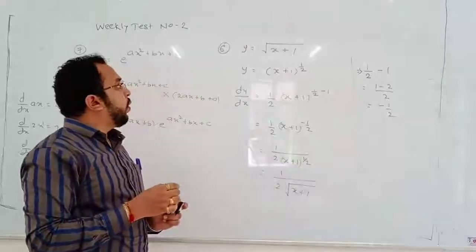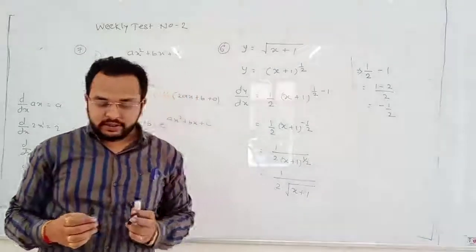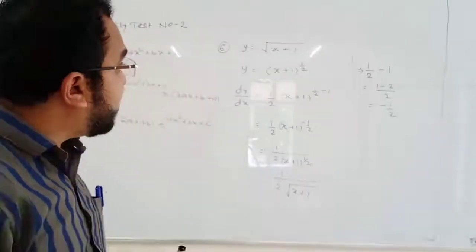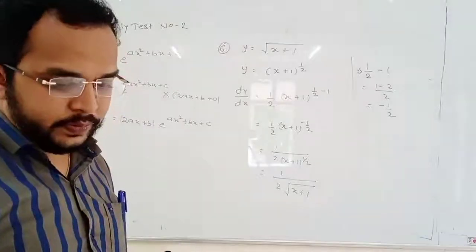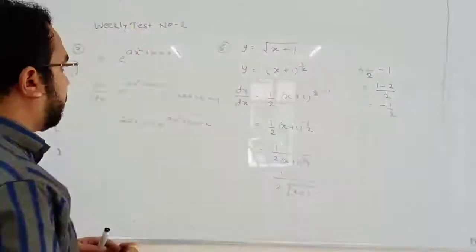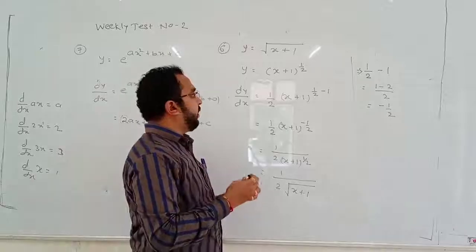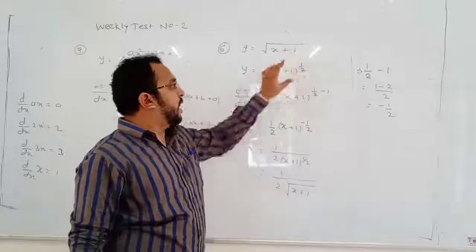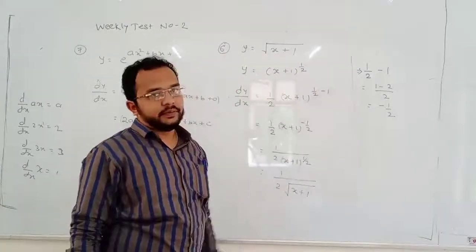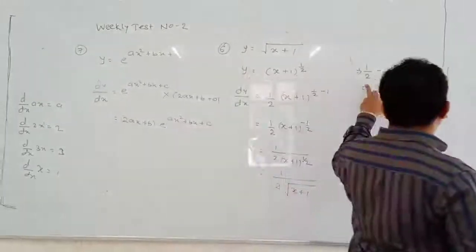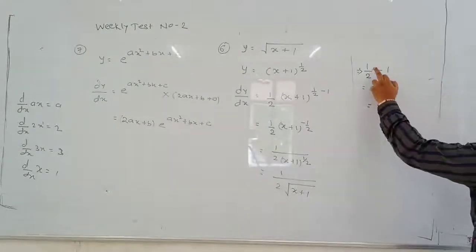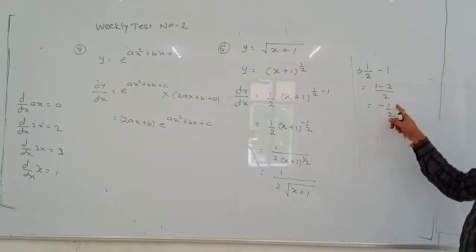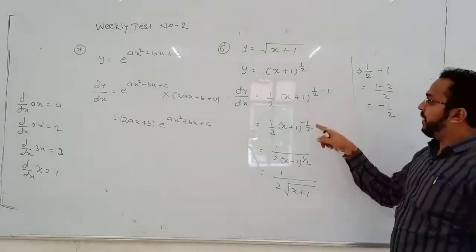Root means power half. So I have modified this y, written its other form: root of x plus 1 means x plus 1 to the power half. Now if I differentiate, what is the power? Power is half. So as per the power rule, what is the power rule? Take the power in the numerator and reduce the power by 1. So half comes down and half minus 1. What is half minus 1? Cross multiply, 1 minus 2 upon 2. 1 minus 2 is minus 1. So half minus 1 is minus half.